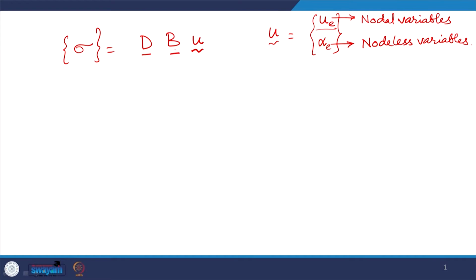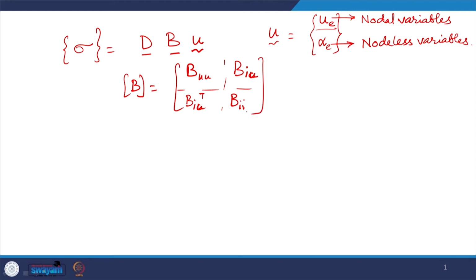So, when this stress is constant in the element, we can partition this B matrix as B_uu, B_uI, B_Iu and B_II. This will be the transpose of this.